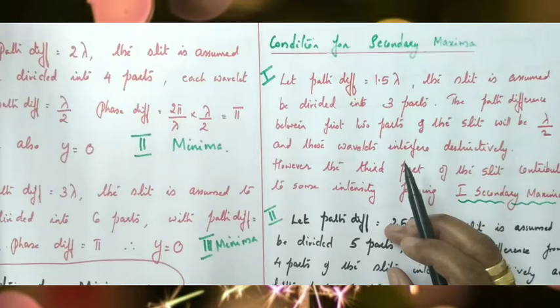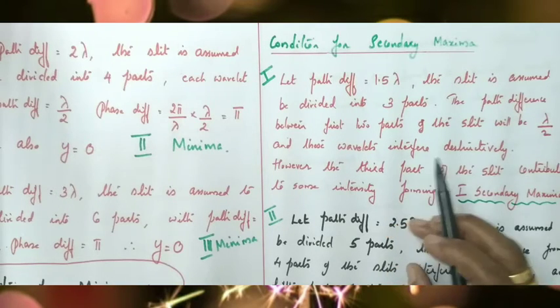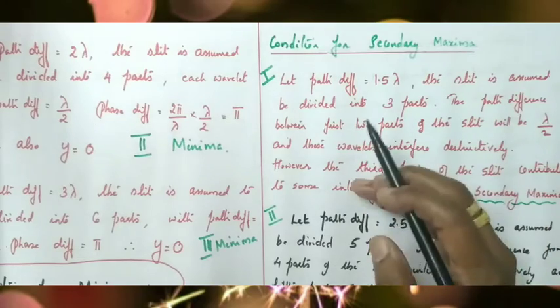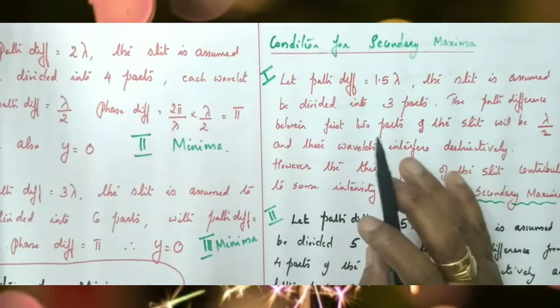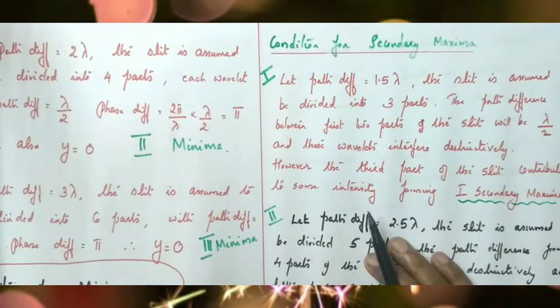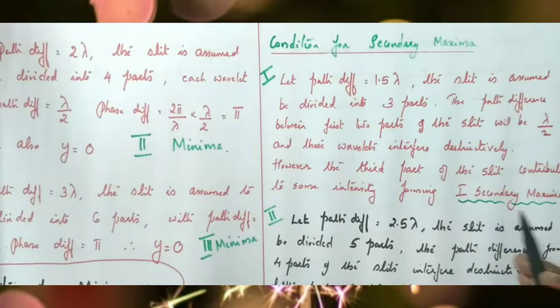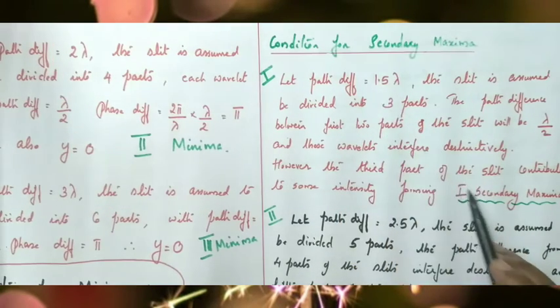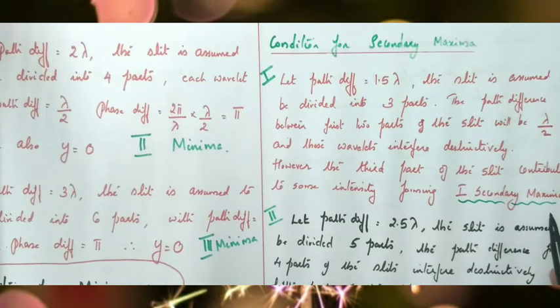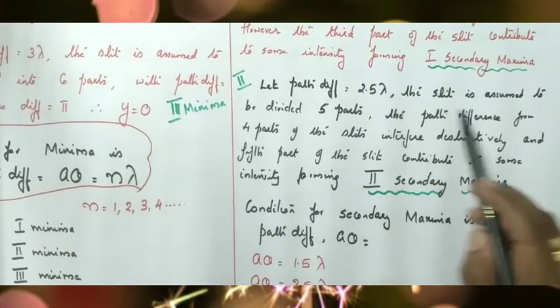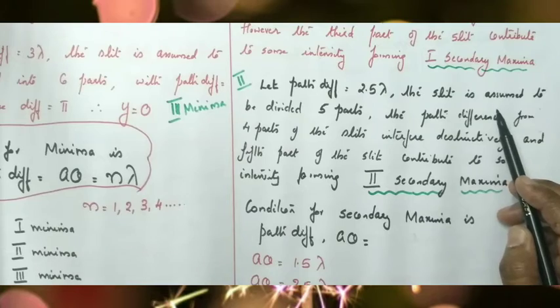So the third part only contributes some intensity, and hence intensity is only due to 1/3 part of the slit. First 2 parts superimposed to form 0 intensity. Hence that is called first secondary maxima. If path difference is 1.5 lambda, that is the condition for first secondary maxima. Now, if path difference is equal to 2.5 lambda, in how many parts does the slit have to be divided?